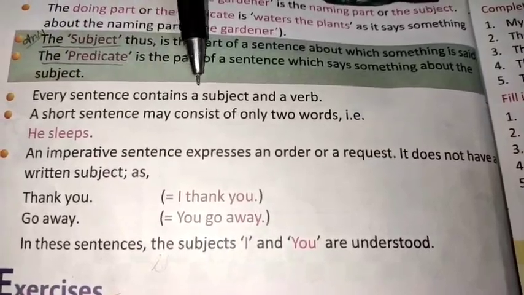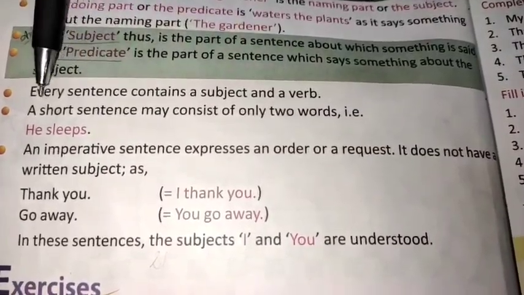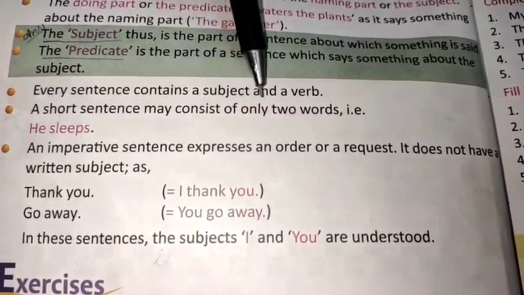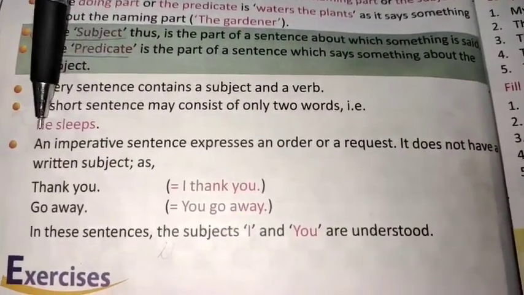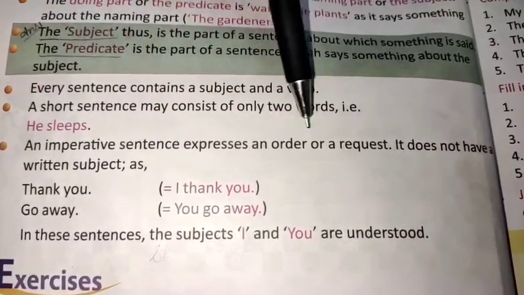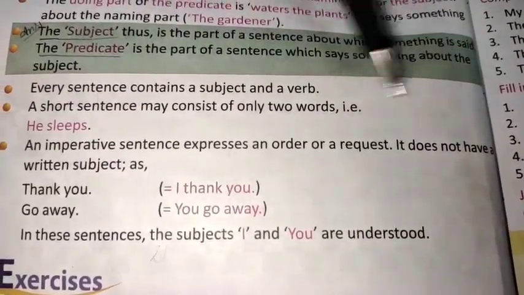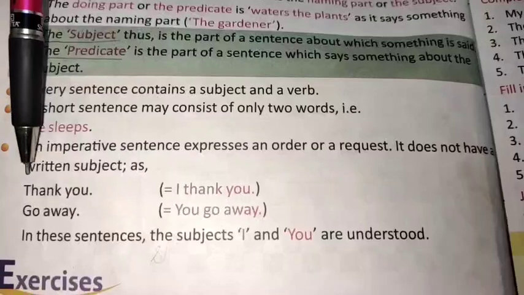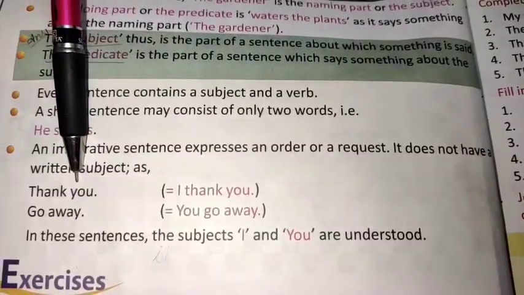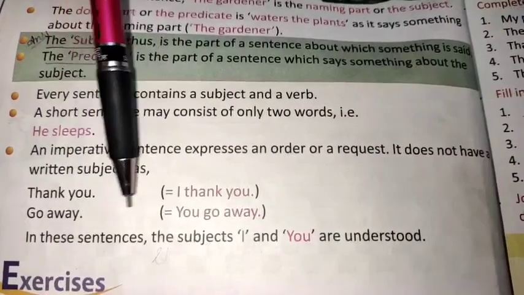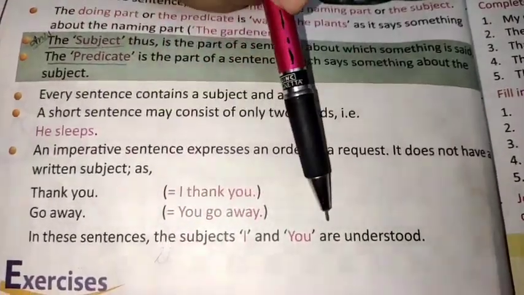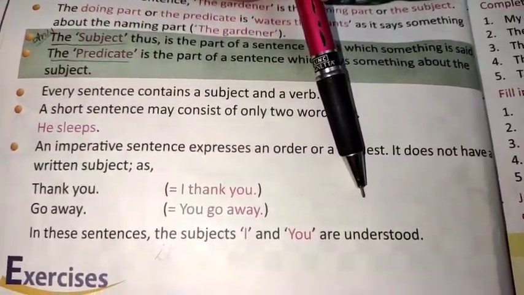Every sentence contains a subject and a verb. A short sentence may consist of only two words, that is, he sleeps. An imperative sentence expresses an order or a request. It does not have a written subject. For example, thank you. Thank you means I thank you. Go away. It means you go away. In these sentences, the subjects I and you are understood.